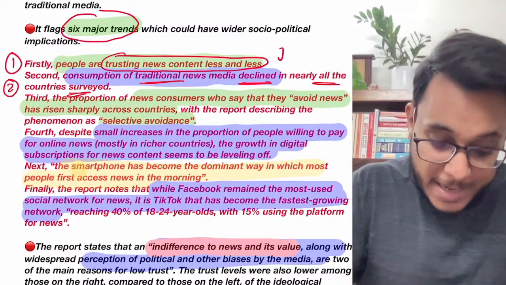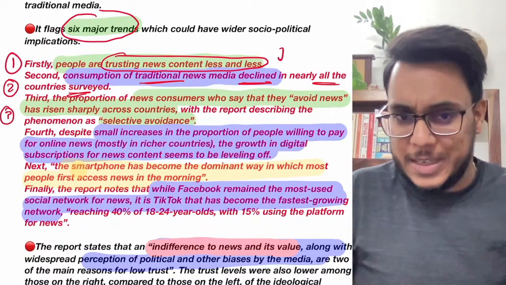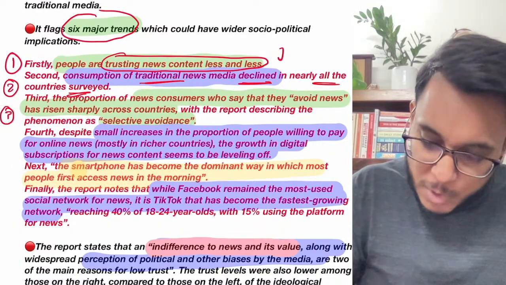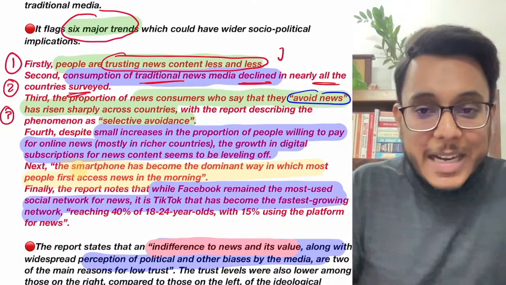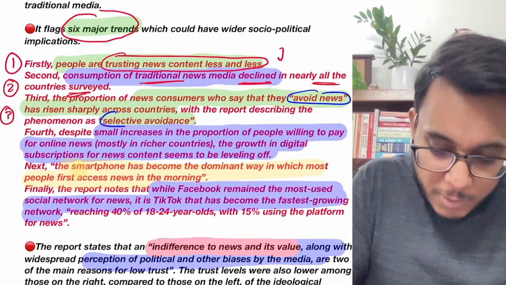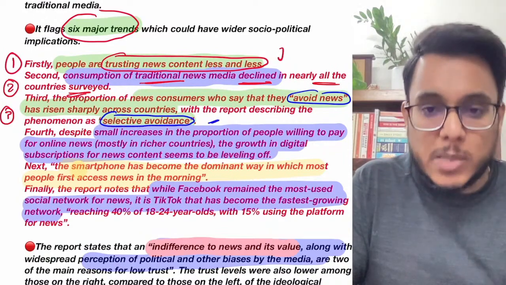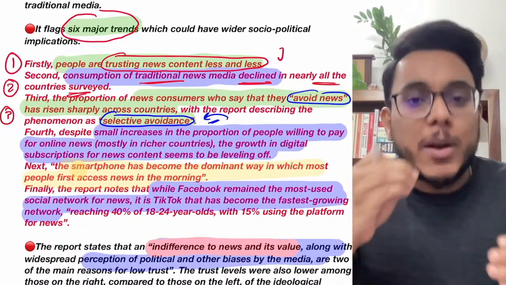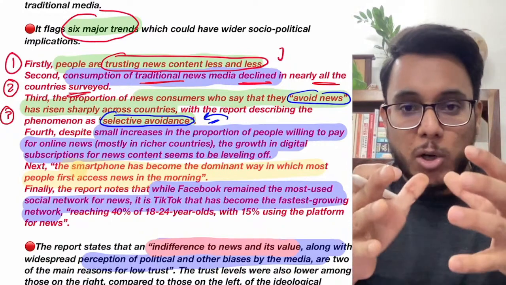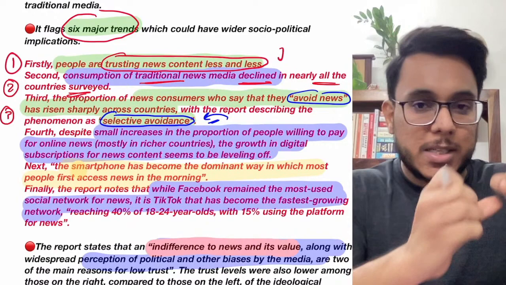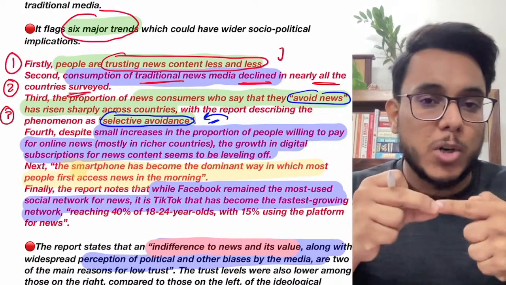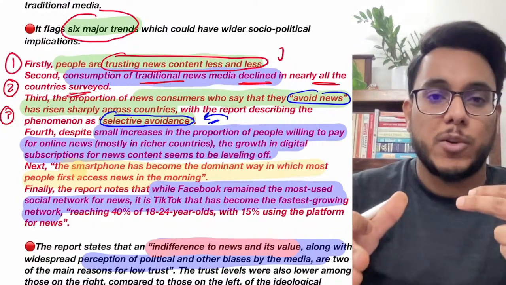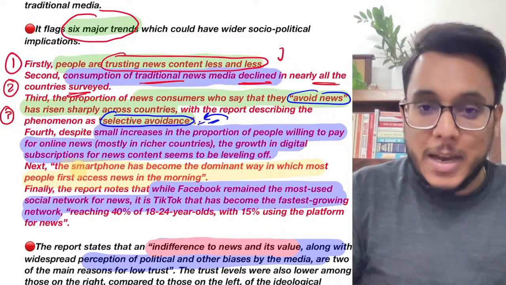Now, the third trend, which is very important, it says that the consumers of news now avoid news, and a new term has come, selective avoidance. This is very much prevalent. Now, what is selective avoidance? People want to see a particular type of news only. For example, you want to see only sports news, somebody wants to see just economic news. When you just want to see economic news, you are avoiding political news, you are avoiding other types of news. So selective avoidance has also come now.